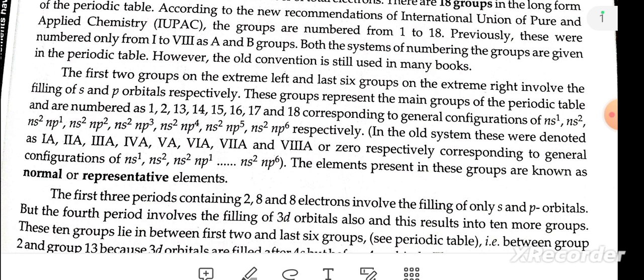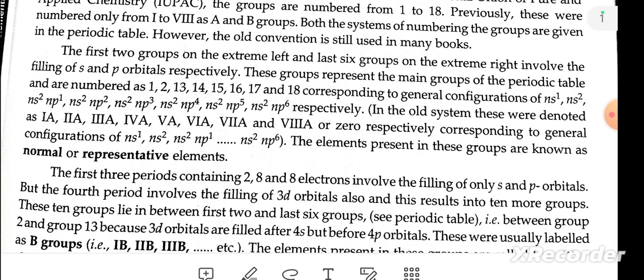The first two groups on the extreme left and the last six groups on the extreme right involve the filling of s and p orbitals respectively. These groups represent the main groups of the periodic table and are numbered 1, 2, 13, 14, 15, 16, 17, 18, corresponding to configurations ns1, ns2, ns2np1, ns2np2, ns2np3, ns2np4, etc. respectively.